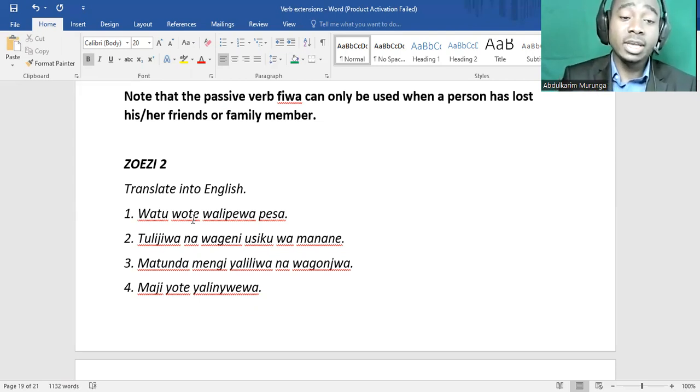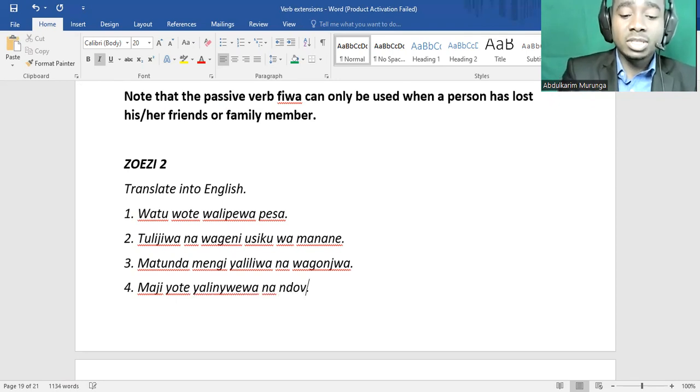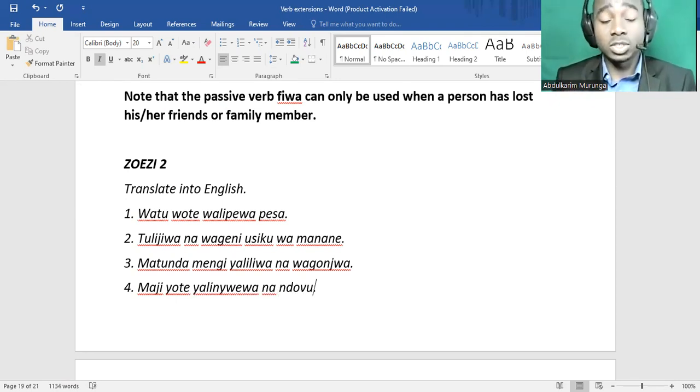So the exercise is here. Number 1: Watu wote walipewa pesa. Write in English. Number 2: Tulijiwa na wageni usiku wa manane. 3: Matunda mengi yaliliwa na wagonjwa. 4: Maji yote yalinywewa na ndovu. Ndovu are elephants.